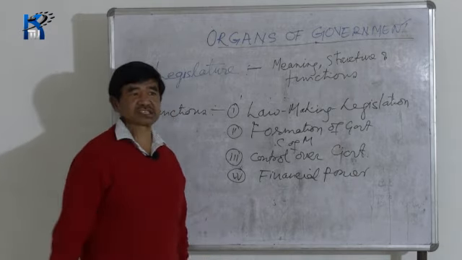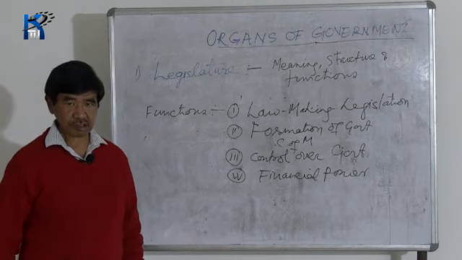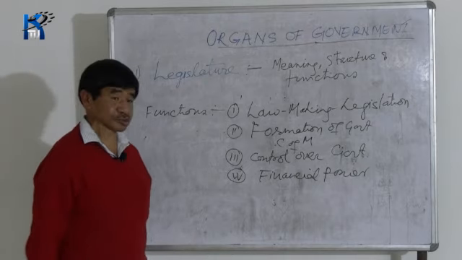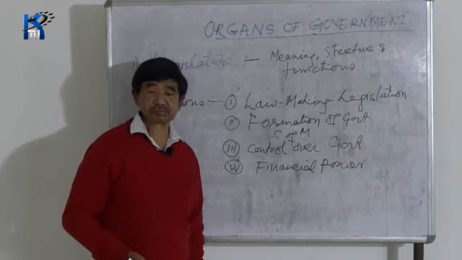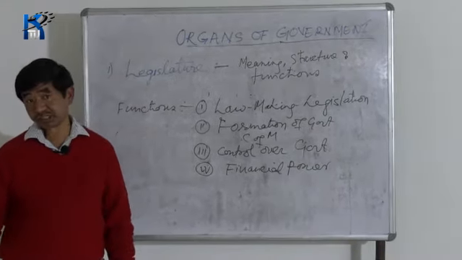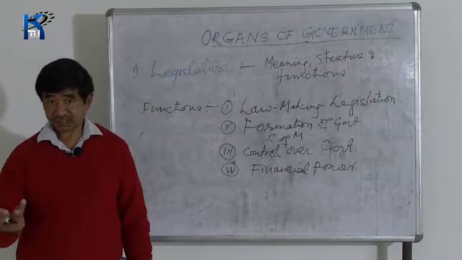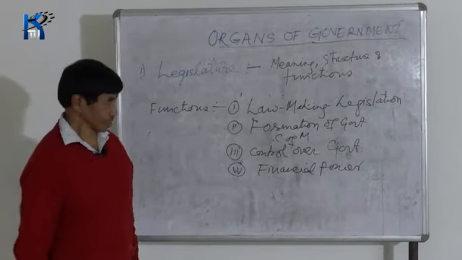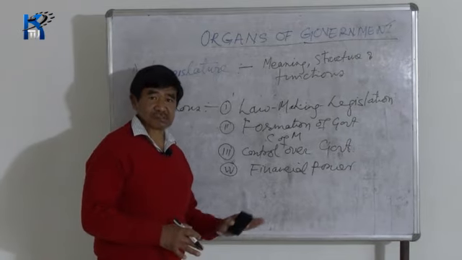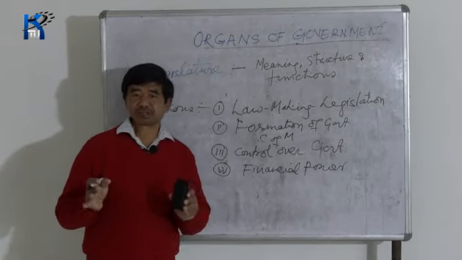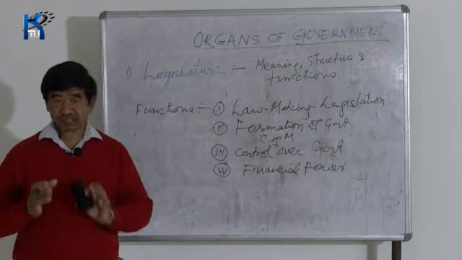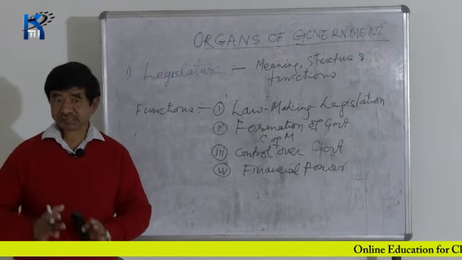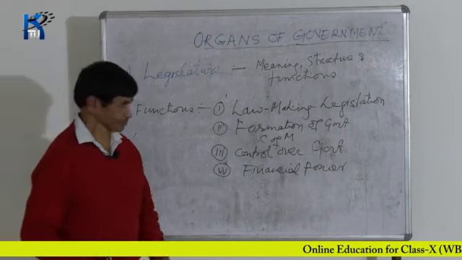Suppose your parents are working in different offices, schools, they have to pay income tax. And suppose some are doing business, then they also have to pay a certain amount of money in the form of commercial tax, etc. And all these are taken by the government. This is one of the important sources of income for the government. So government collects the money from the people in the form of tax, and there are other sources also.